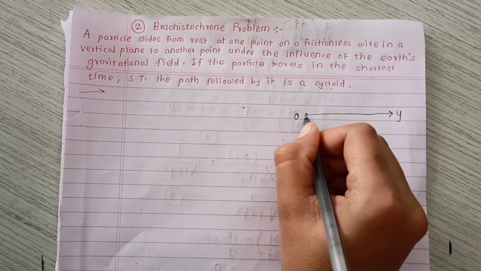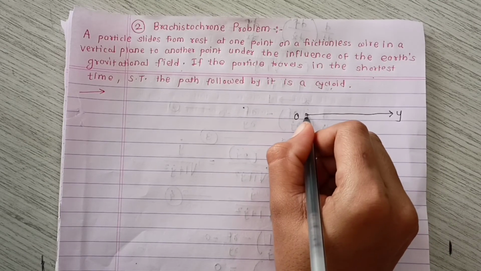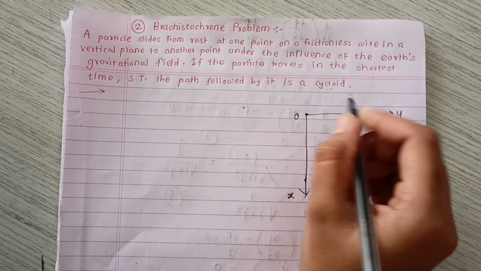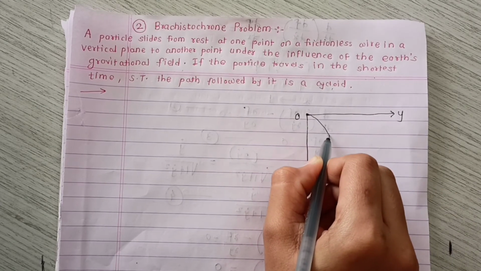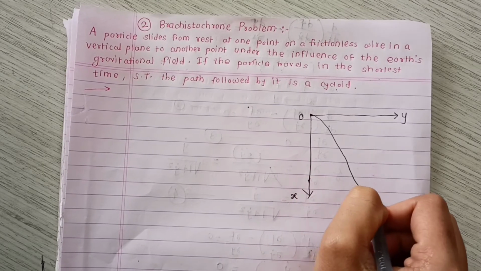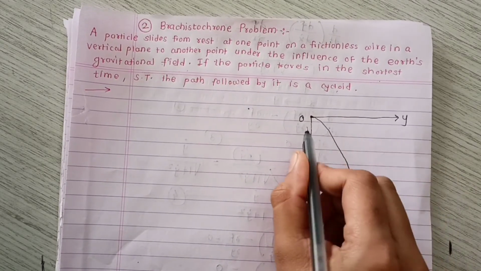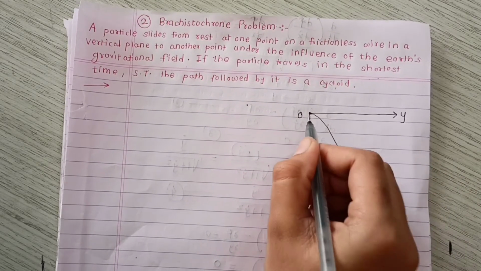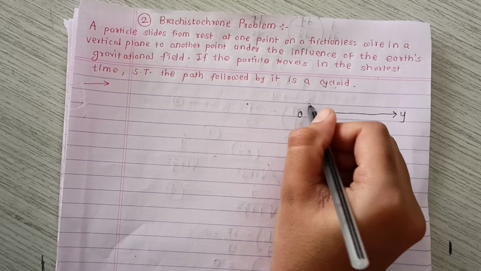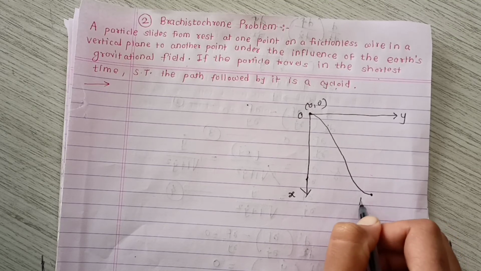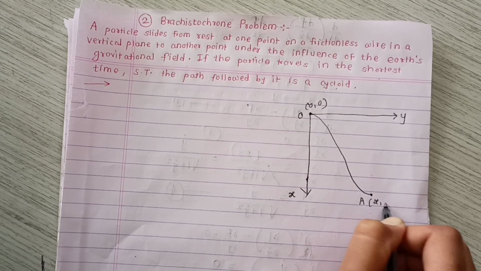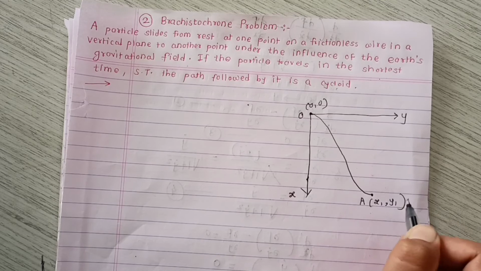Suppose we take the particle starting from here, that is from the origin, and it slides down to another point. Suppose this is the wire on which the particle slides. Here is the origin, that is the coordinates 0, 0. Suppose we take another point A which has coordinates x1, y1.